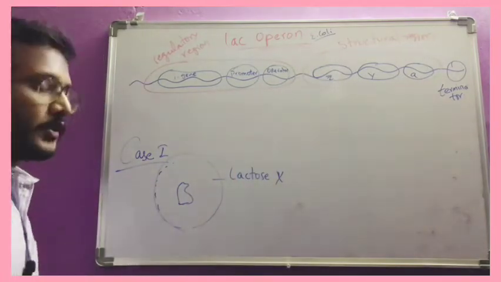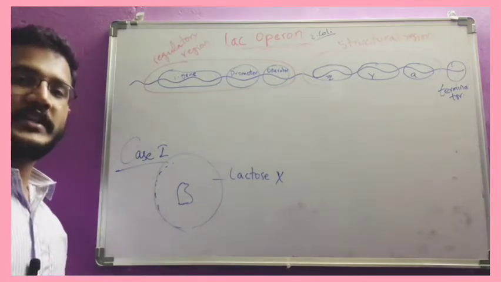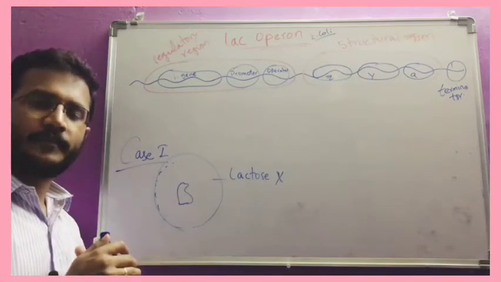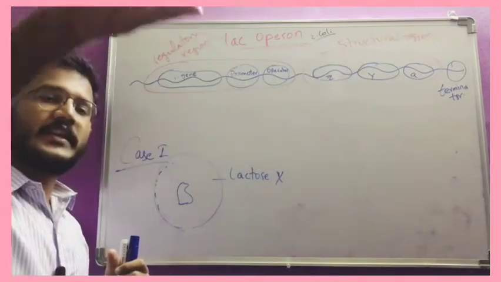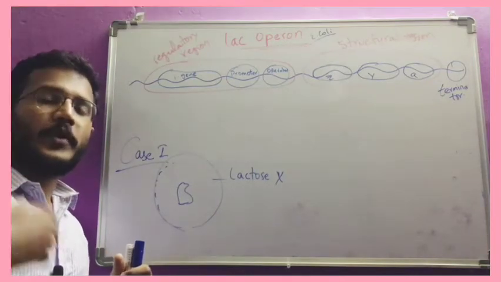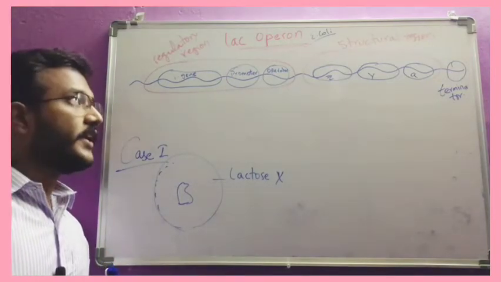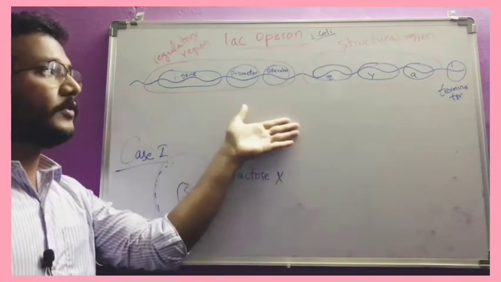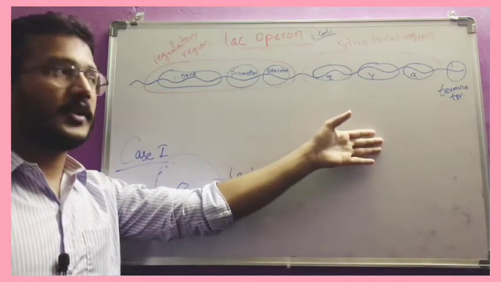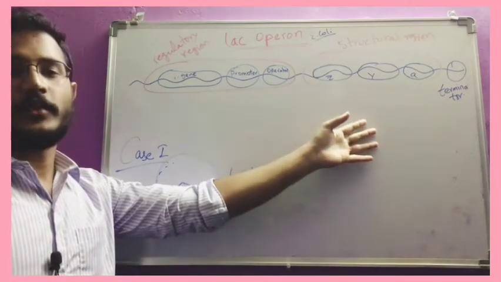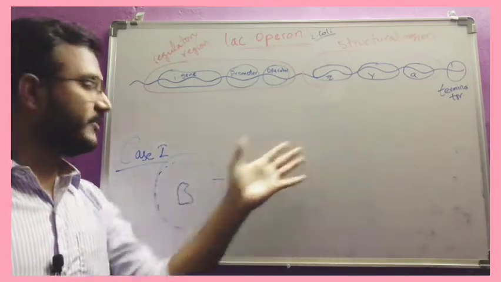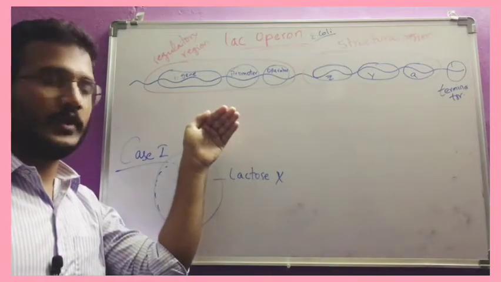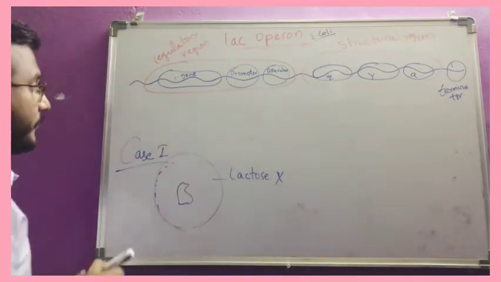So in the process of transcription, as we discussed, first of all RNA polymerase will come and bind to the promoter region, and then it goes along the length of the DNA and produces the mRNA. Here, the RNA polymerase should not go. If it goes, it will produce mRNA, and from the mRNA it will produce proteins, but those enzymes will not be useful. So the RNA polymerase function has to be stopped first of all. How can we stop it?